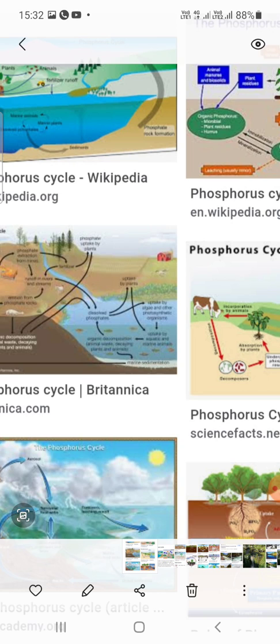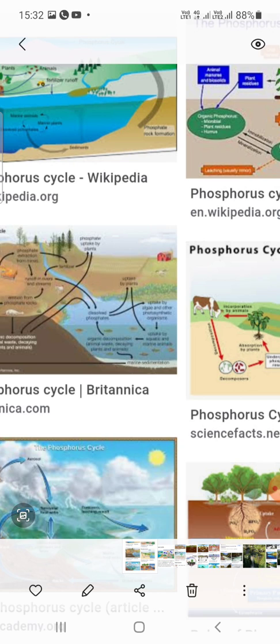Phosphorus flows from plants into the body of herbivores, and from herbivores into the body of carnivores through food chains. The excess amount of phosphate in the bodies of animals is excreted out through their excretory materials.